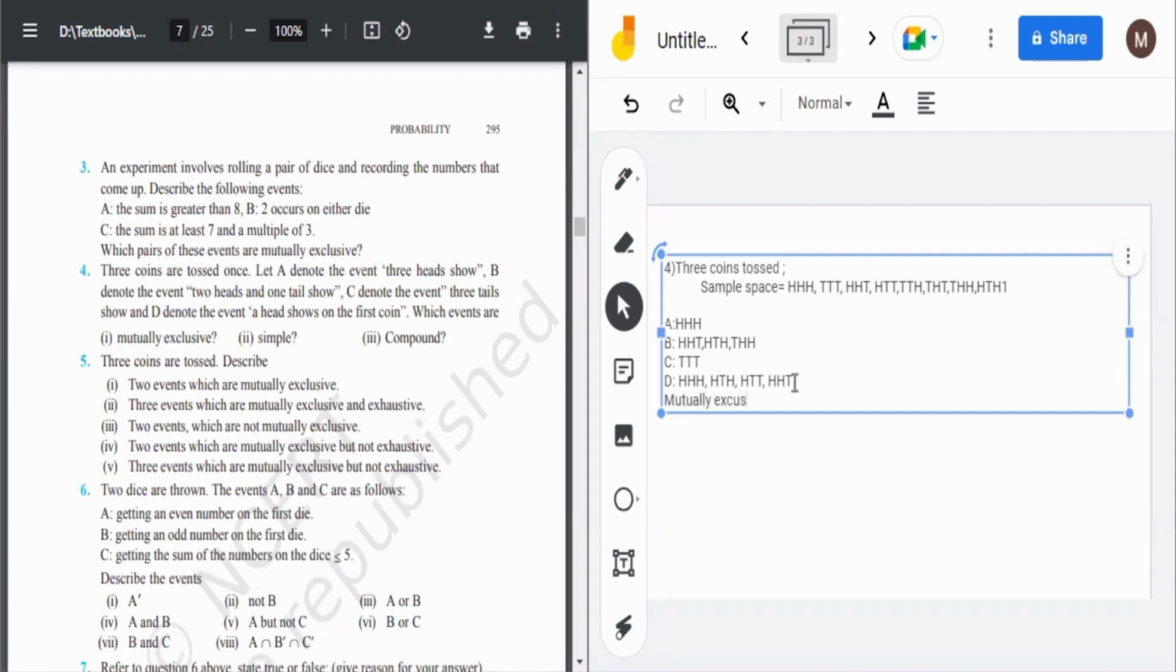Mutually exclusive. So it will be A and B, A and C, then B and C, then C and D. So I hope you got that.